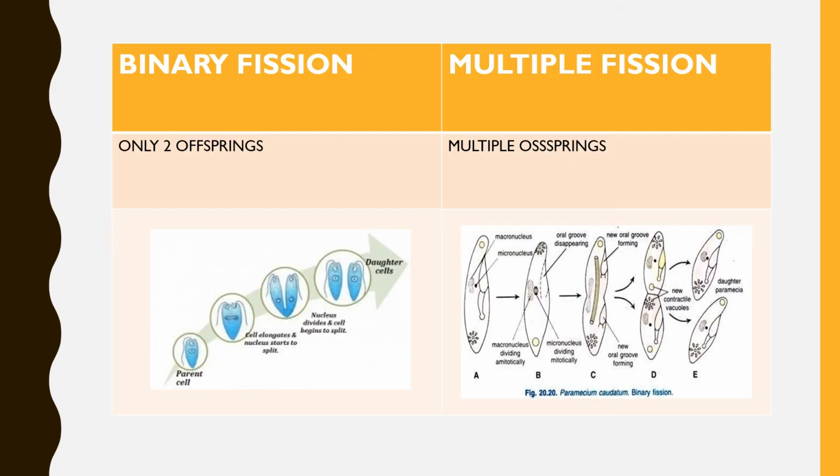This is another way in which we can classify fission. In one fission, we will get two offspring. This will be named as the binary fission. And in this one, we get multiple offsprings, and we will call this the multiple fission.